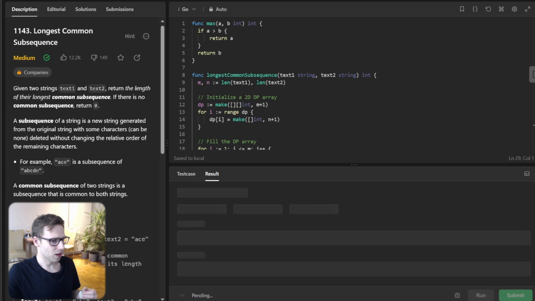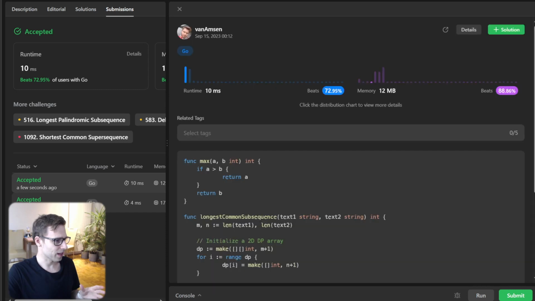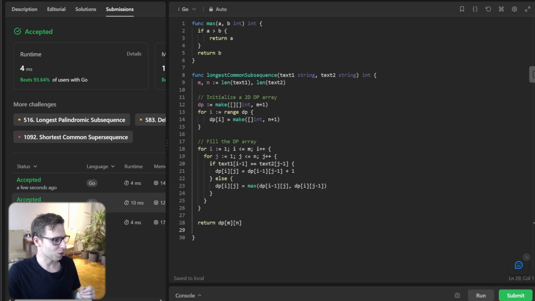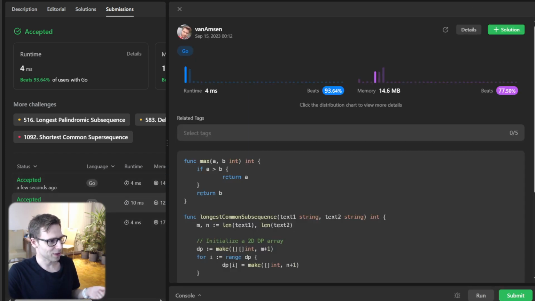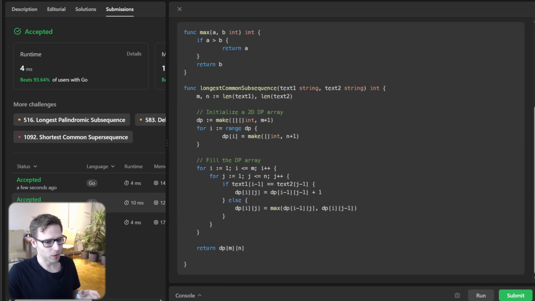Let's run it to verify it's working. Yeah, all works well. So I'm submitting it, hopefully it will run. Yeah, it's running. Wow, it took 10 milliseconds, whereas previously it was just 4 milliseconds. We can even rerun sometimes. On the second run, you see 4 milliseconds, beating 93%, and it's quite optimal.